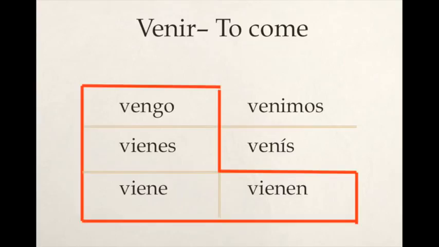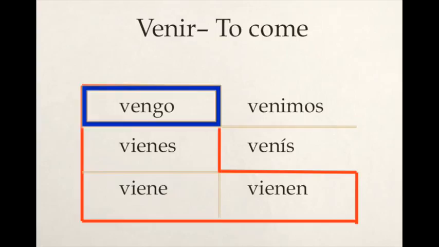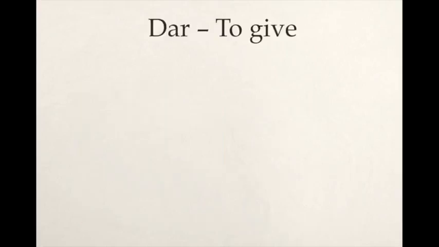Venir is also going to be a stem change. It is an E to IE stem change, much like tener. It resembles much of tener, where instead of tengo, tienes, tiene, tienen, it's vengo, vienes, viene, vienen, and of course venir means to come. In addition to that, we can see that the yo form is also a go, so we have yo vengo, tú vienes, él y usted viene, nosotros venimos, vosotros venís, and ellos, ellas, ustedes vienen.